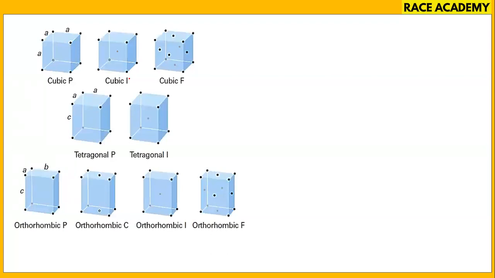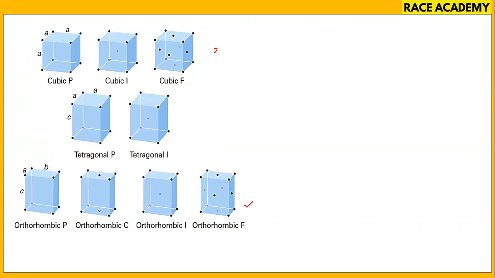This is face centered. This is body centered. There are symbols here. Cubic, 3 are there. Tetragonal, 2 are there. Orthorhombic, all 4 are there. So simple cubic. This is end centered, or you can call it side centered. This is body centered, and this is face centered.